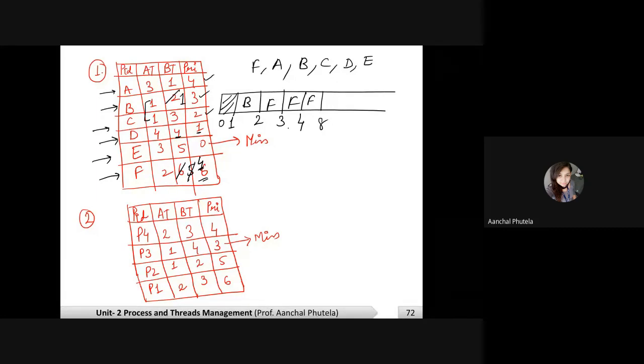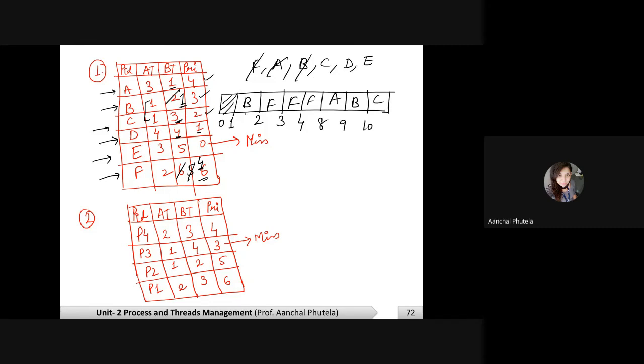After F, A will be executed. The burst time for A is 1 unit, so 9. After A, B will be executed. The burst time required for B is the remaining 1. It is 10 now. Then C will be executed.